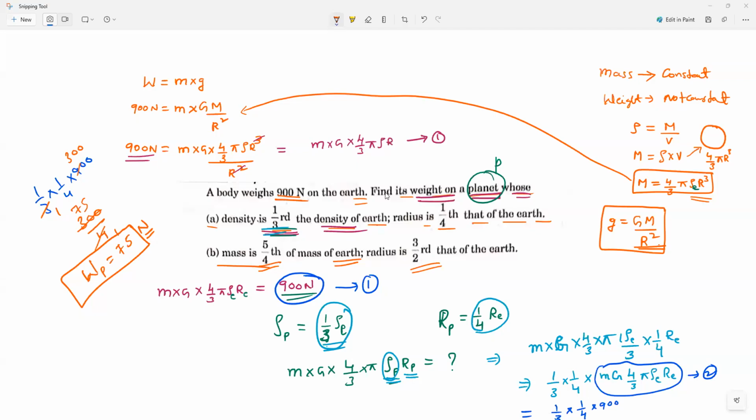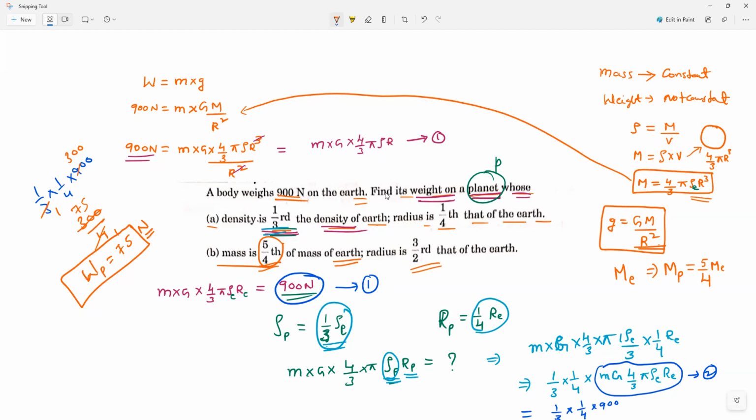What I can do, guys? The mass of another planet is 5/4 of the mass of the Earth. What is the mass of the Earth? The mass of the Earth is capital M. Then can you tell me what is the mass of the planet? Some other planet. The mass of the planet is equal to how much, guys? 5/4 of the mass of Earth.